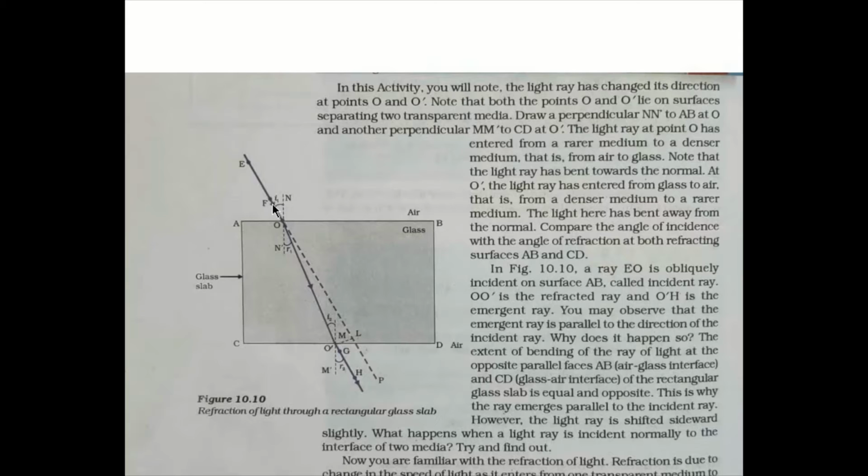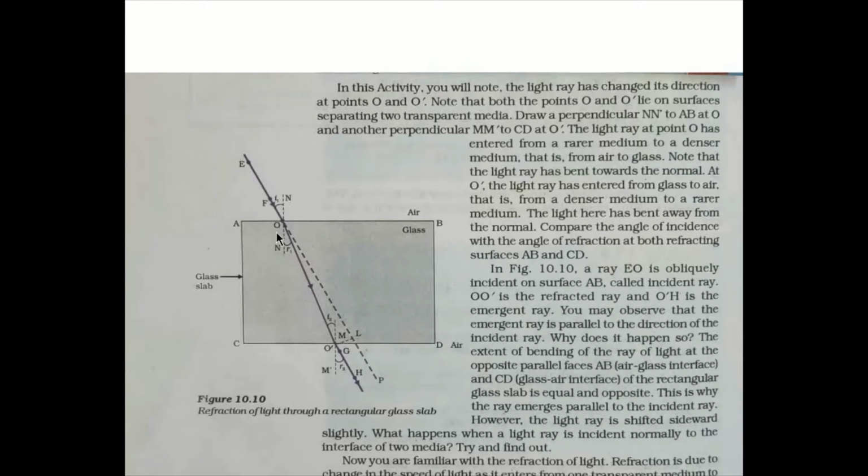try to understand this. This is the air, this is the glass slab, that is rectangular glass slab, not thin sheet, that is a cuboidal glass slab you can say. This is your air. This is the incident ray, EO. As soon as it is entering into the glass from the air, it will bend towards the normal.